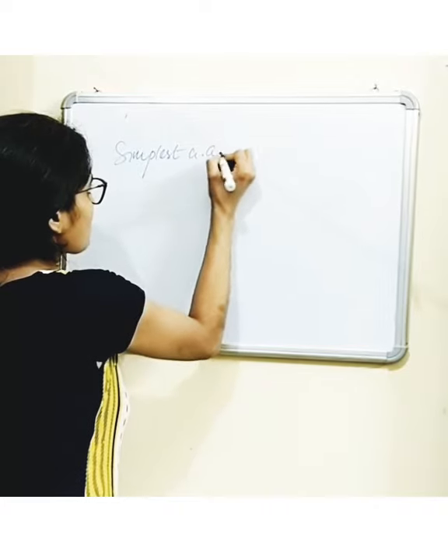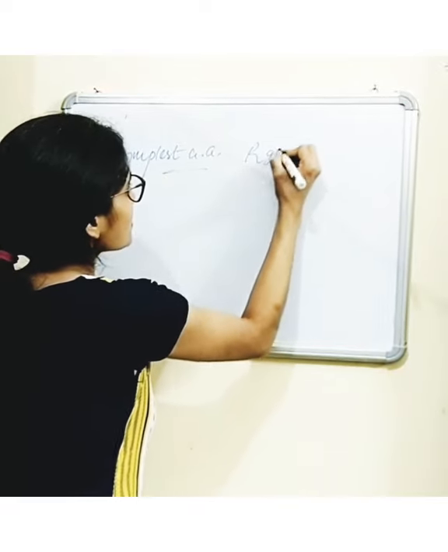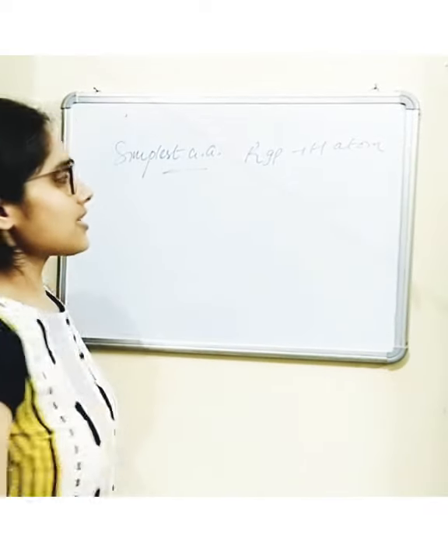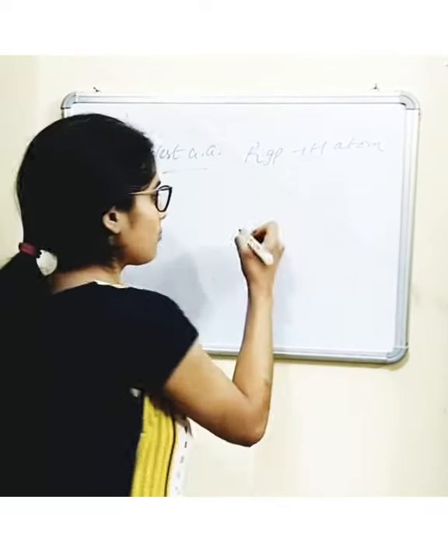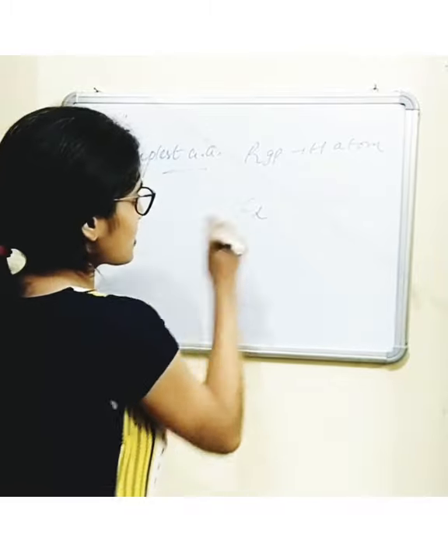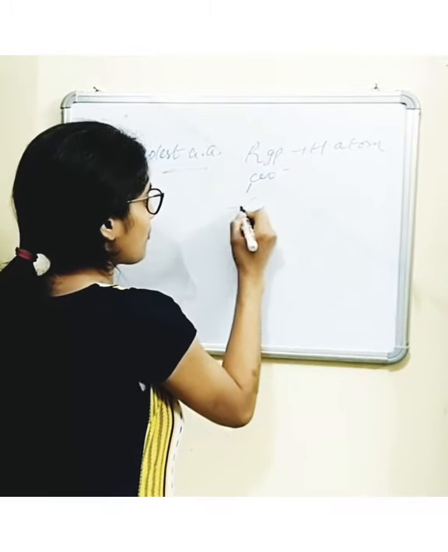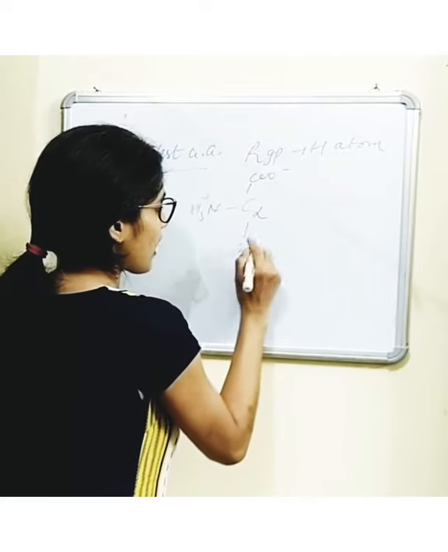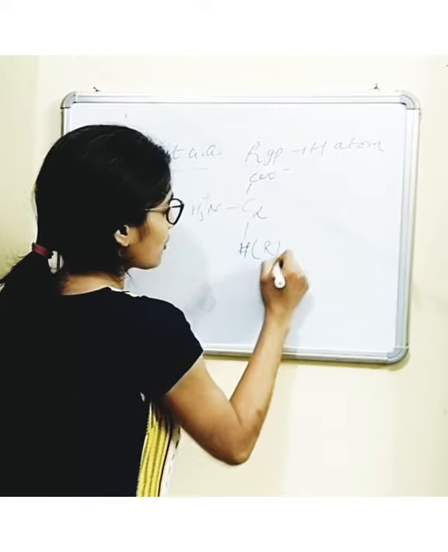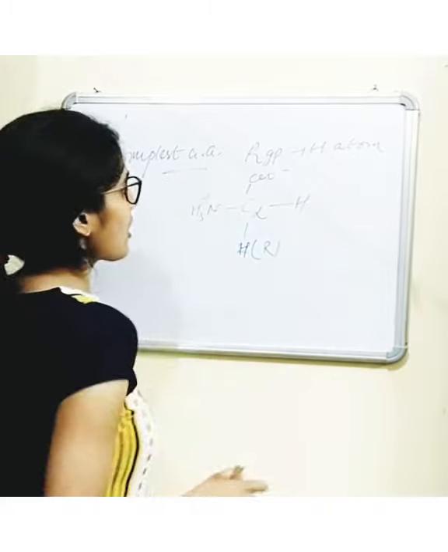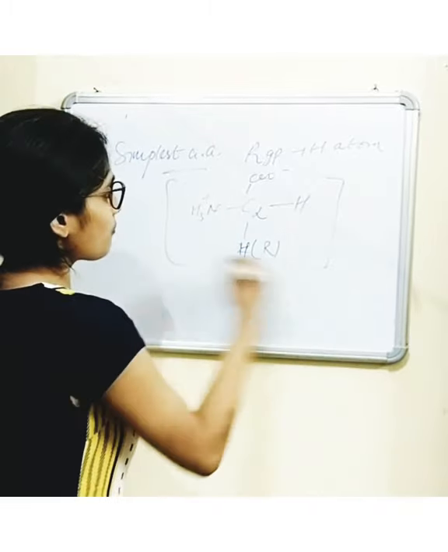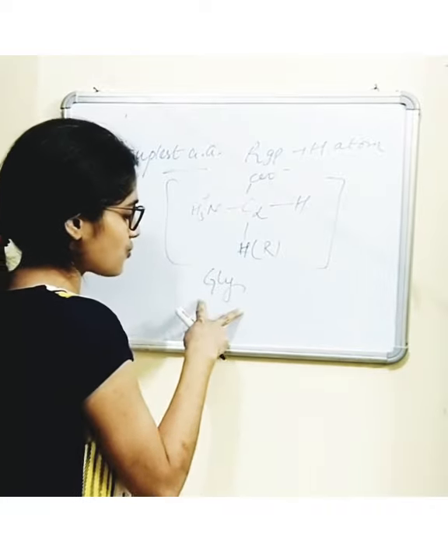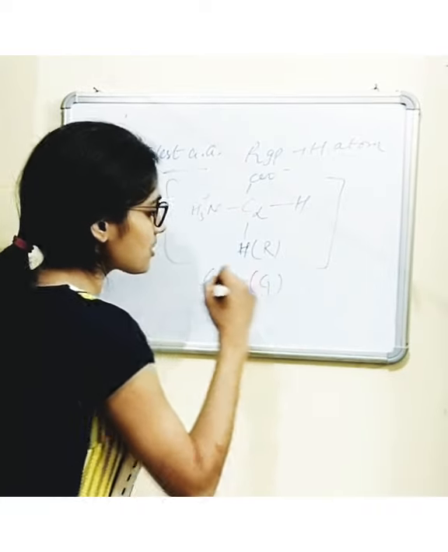All right. Because glycine is the simplest amino acid, where the R group is just a hydrogen atom. So the structure of glycine has two hydrogen atoms: C alpha, COO minus, NH3 plus, and the R group, which is another hydrogen atom. So this is the simplest amino acid, glycine, which is abbreviated as GLY, and its single letter code is G.